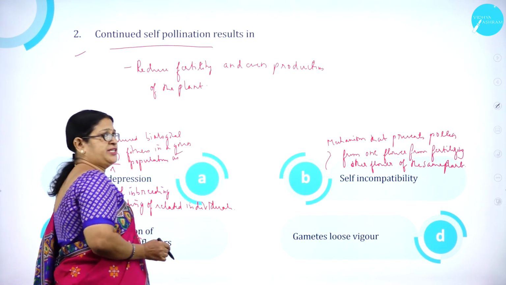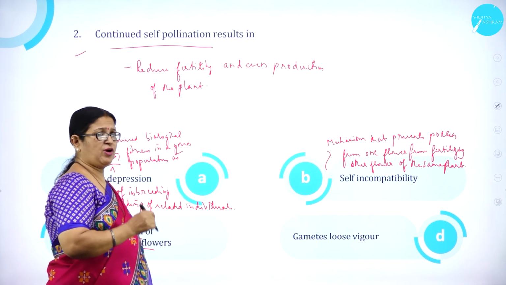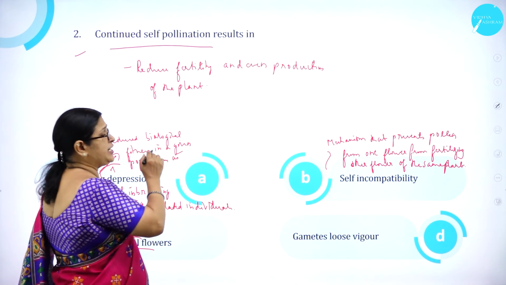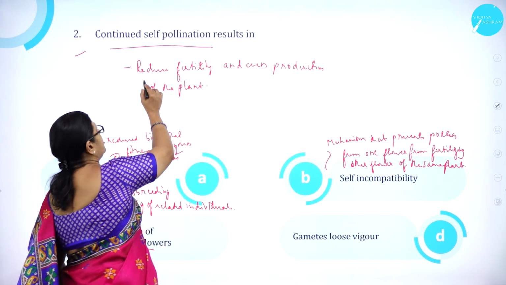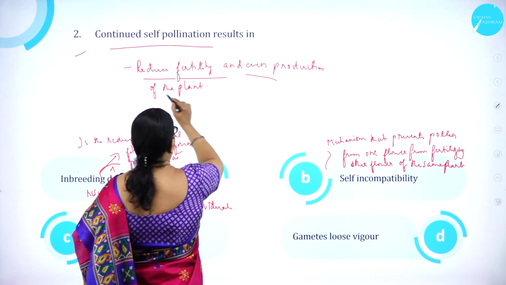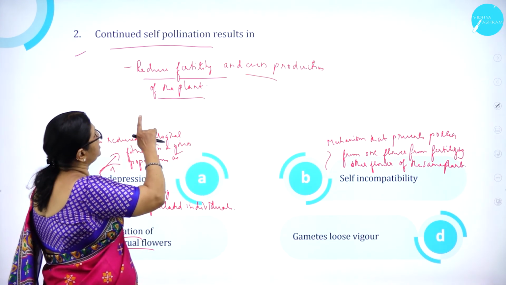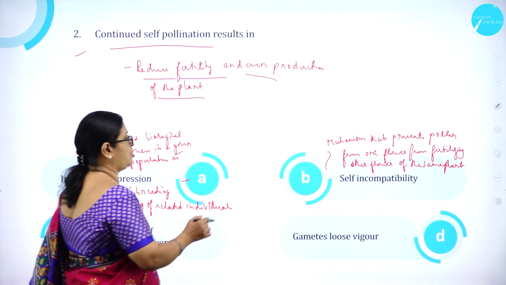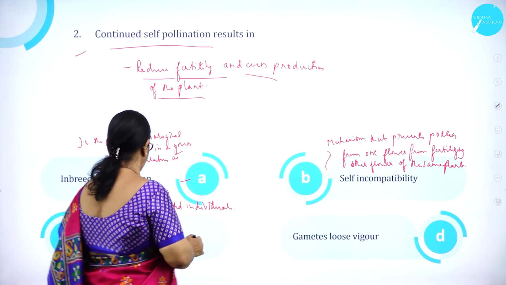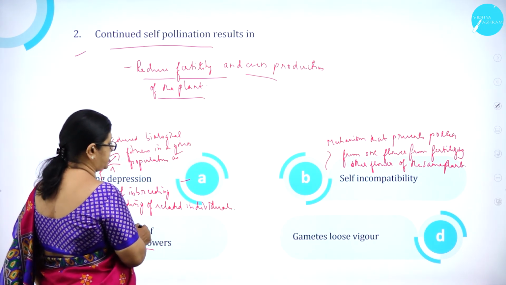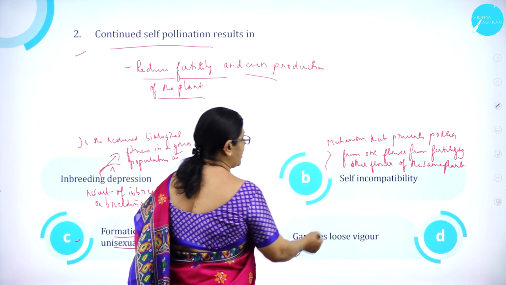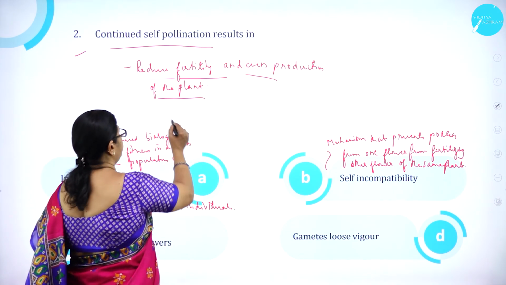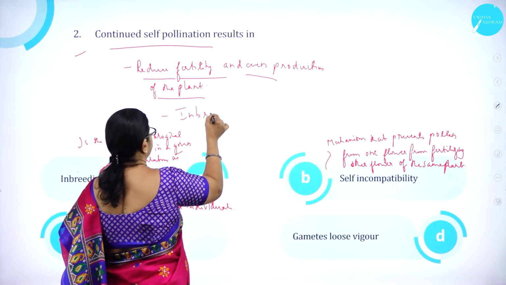Moving on to question number 2. Continued self-pollination results in. I think we all know that plants prefer cross-pollination than self-pollination. Continued self-pollination results in what? Reduced fertility and even production of the plant. So continued self-pollination results in option A, inbreeding depression. Option B, self-incompatibility. Option C, formation of unisexual flowers. And option D, gametes lose vigor.